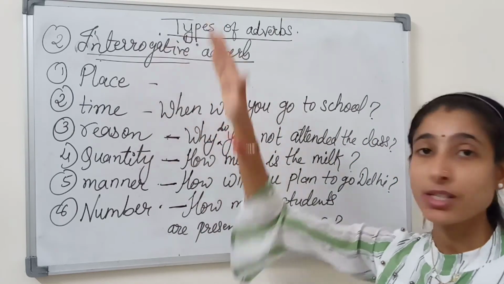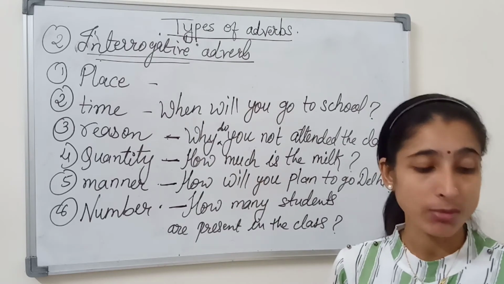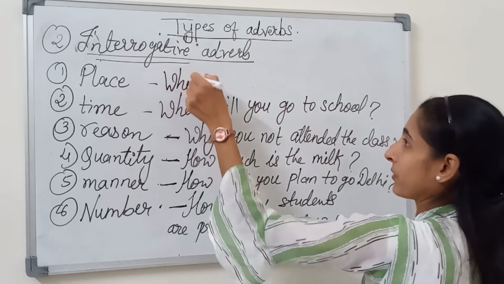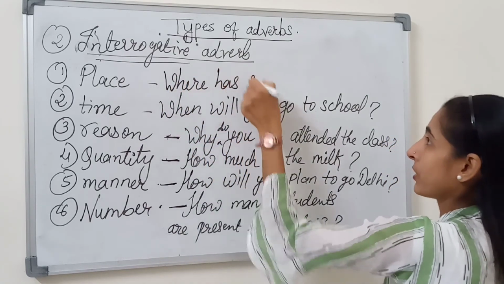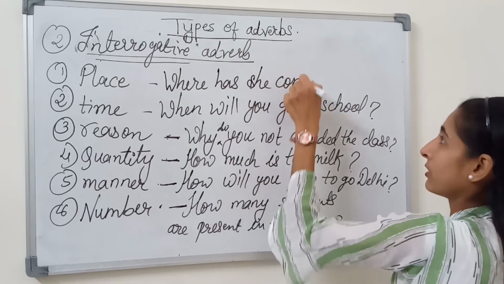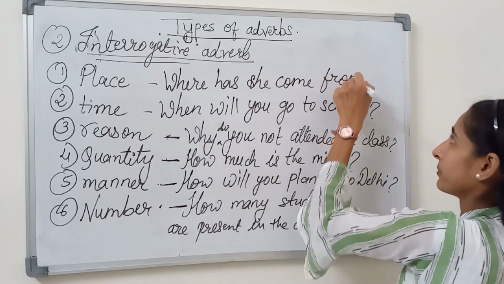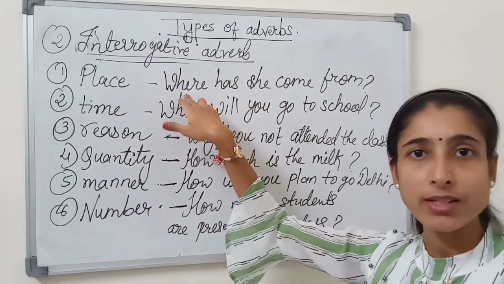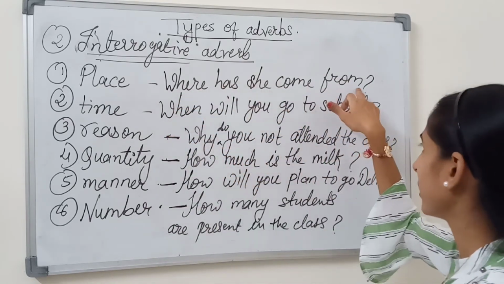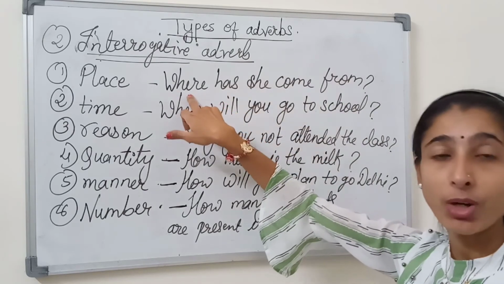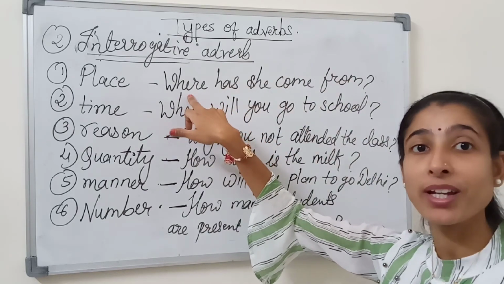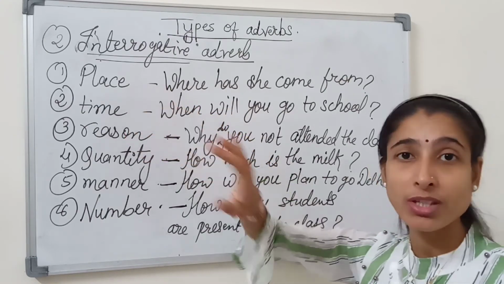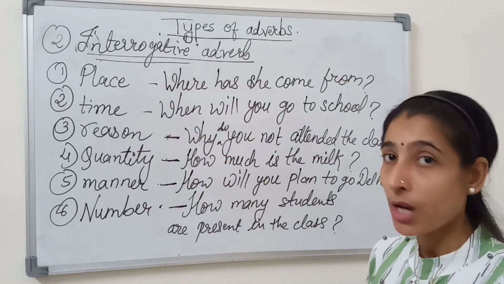Now last we will see the interrogative adverb of place. Where has she come from? Here also I have started the question with WH and ended with the question mark. I have asked the question with where. I have taught you in simple adverb also that place denotes where the action is performed.